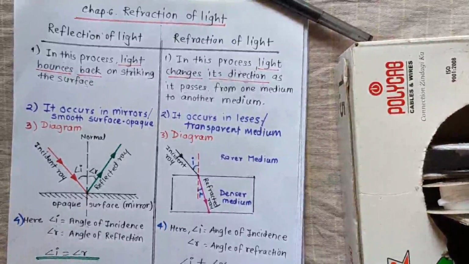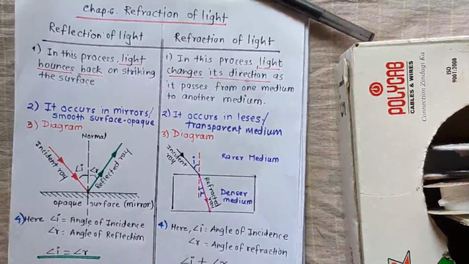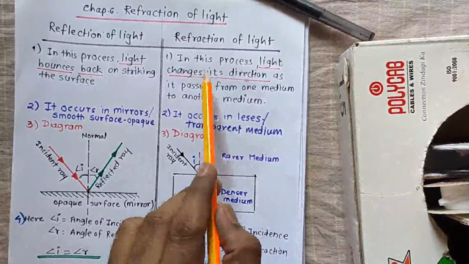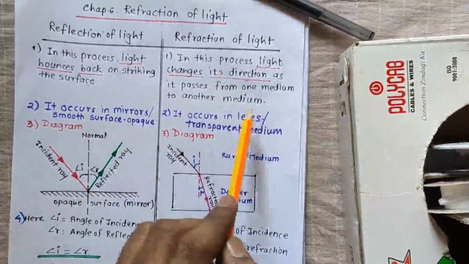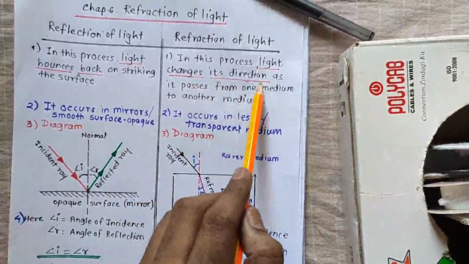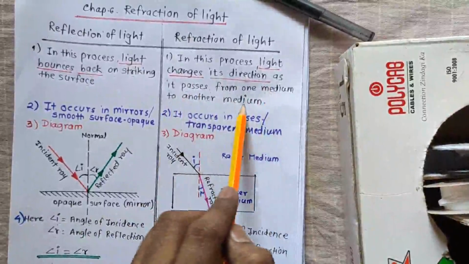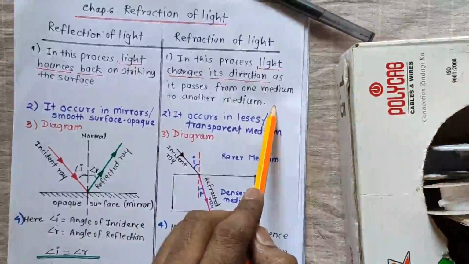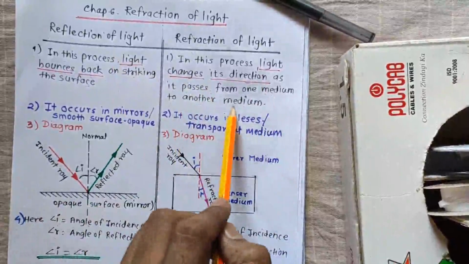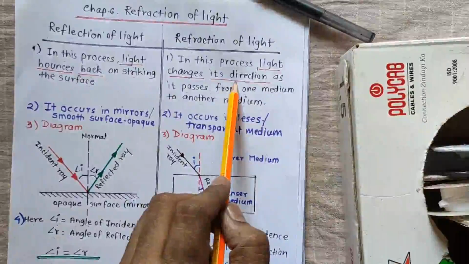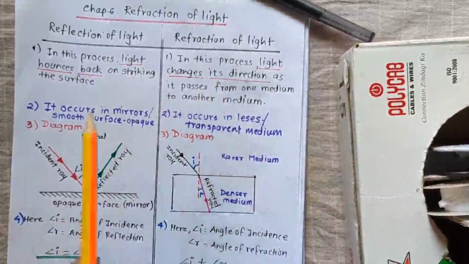If light travels from air, which is one medium, to the second medium, that is glass, what happens? The light changes its direction as it passes from one medium, we'll consider this as air, to another medium, we'll consider this as glass. So whenever light passes from air to glass, at that time it changes its direction. It does not bounce back, it is not returning back. So this is one basic difference.